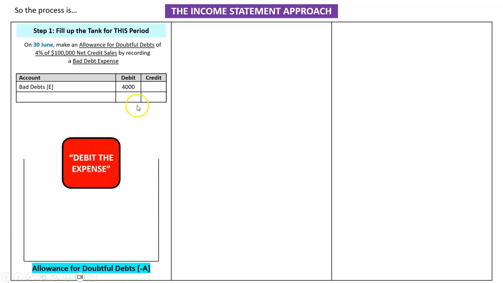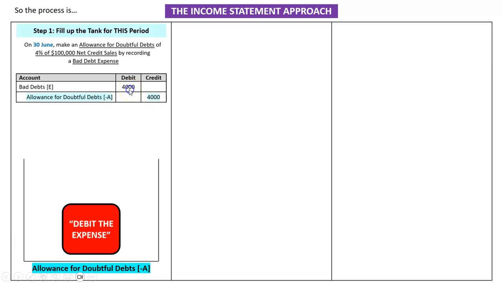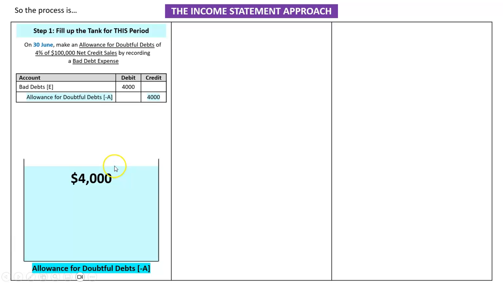So we will do a debit. We always debit the expense on balance day. So that increases our expense called bad debts. And what that does is it increases an allowance for doubtful debts, which is a negative asset. So when a negative asset increases, that's a credit. So our tank has now increased to $4,000 of an allowance for doubtful debts. We don't think out of all the accounts receivable that owe us money, about $4,000 of that will be recovered. Step 2, make a narration, allowance recorded for doubtful debts.